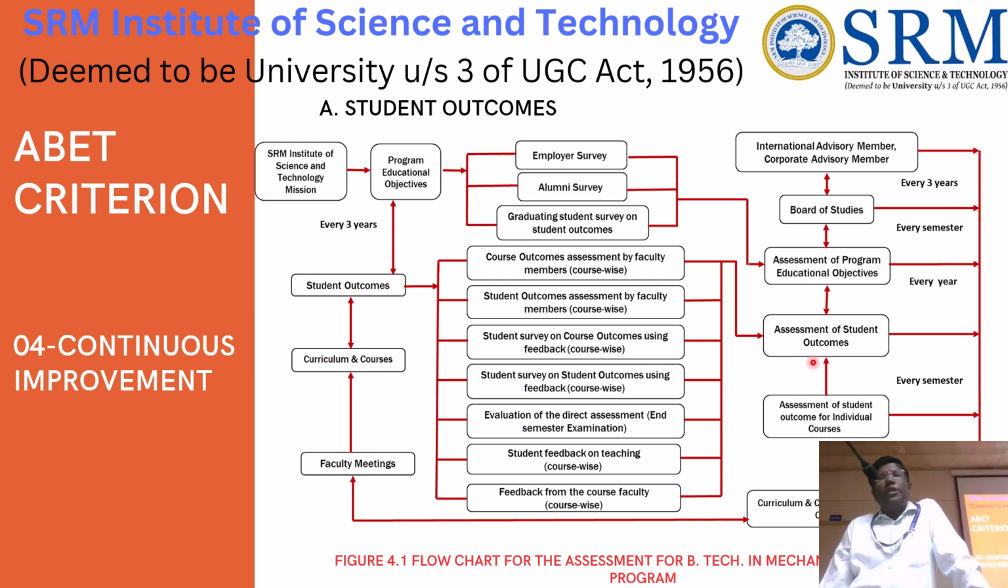See, one more thing: whatever we are assessing has to be discussed in the continuous improvement committee meeting. That has to be minuted, then it has to be presented at the faculty meeting. So what is the process we are adopting at SRM? We have to intimate, we have to write it up, then we have to provide the proper evidence for it.